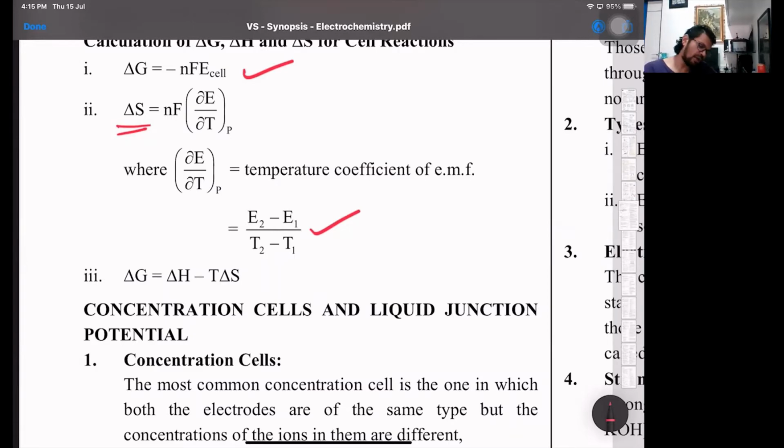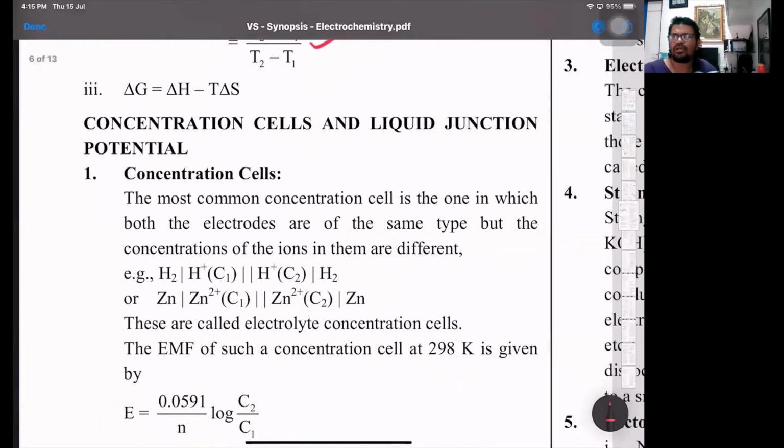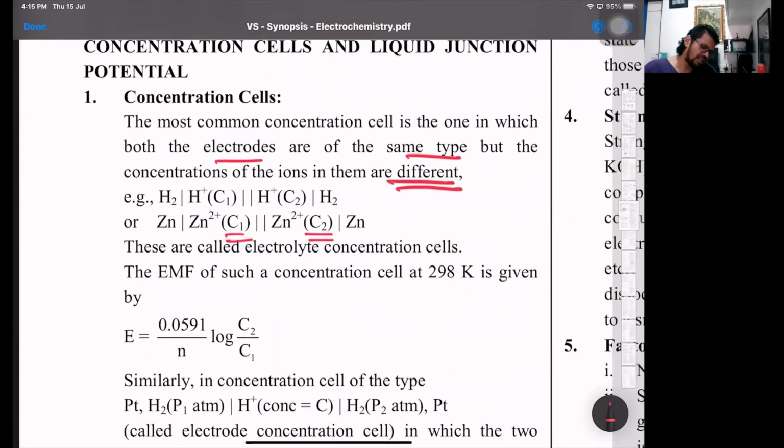Concentration cells: the most important concentration cell is the one in which both the electrodes are of the same type, but the concentrations are different. Look at that, zinc with zinc ions on one side, and again zinc with zinc ions, but the concentrations are different. For such cells, the EMF is calculated by E is 0.0591 upon N log of C2 by C1.